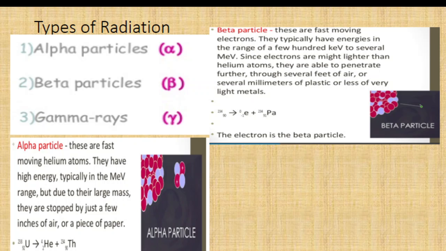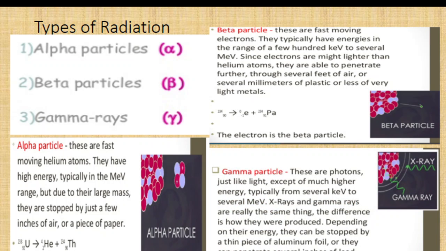So the penetrating power of beta particles is more than that of alpha particles because of their smaller mass. The charge of beta particles is negative because beta particles are electrons. So both alpha particles and beta particles are affected by electric and magnetic fields because of this charge.